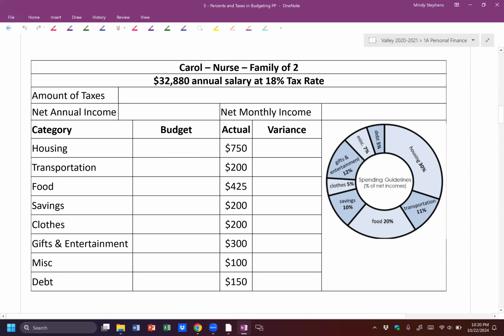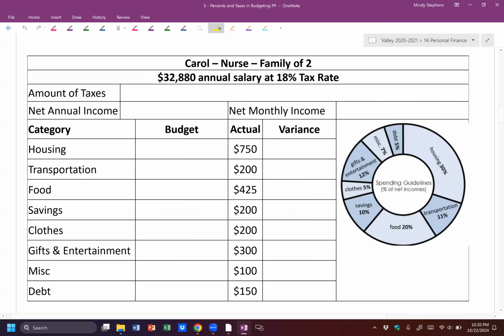This one says you've got Carol, she's a nurse and she's got a family of two, and then it has her salary and her taxes. Her annual salary, remember annual means how much she makes in a year. And then it shows that she has an 18% tax rate. So we're just saying all of her taxes, she pays 18%.